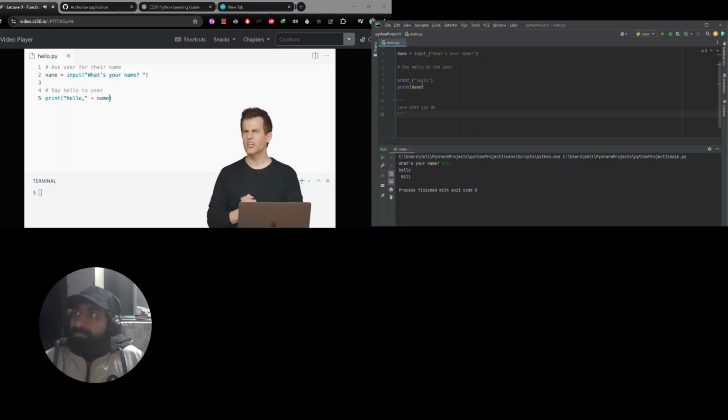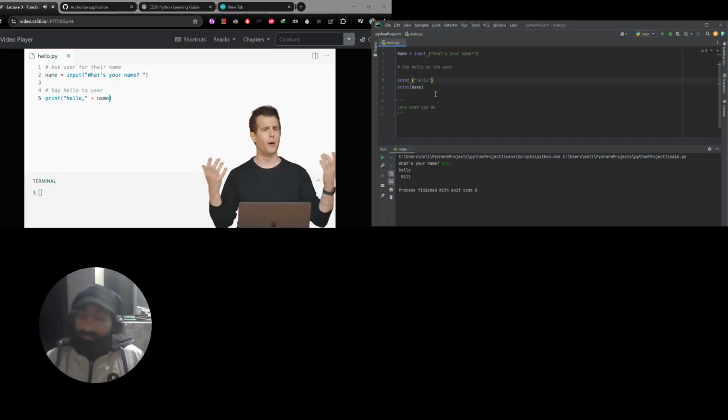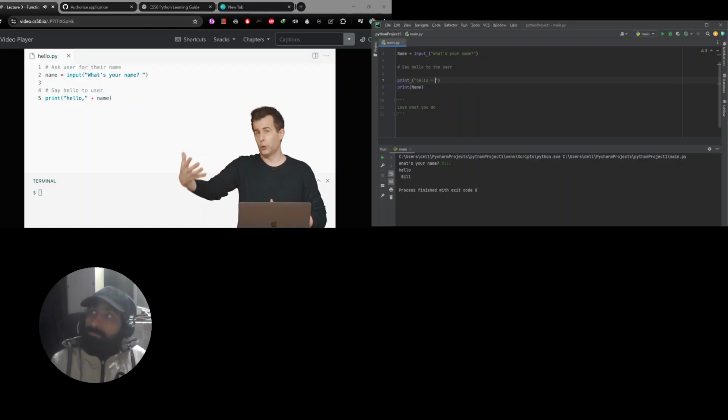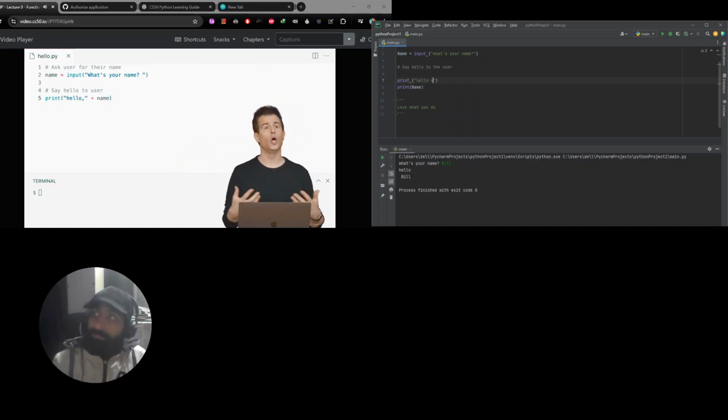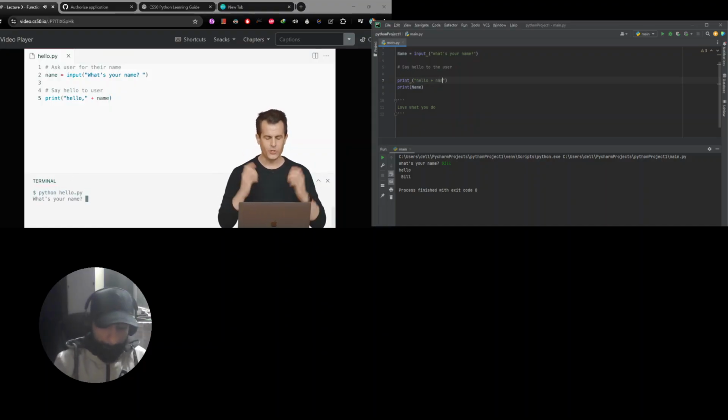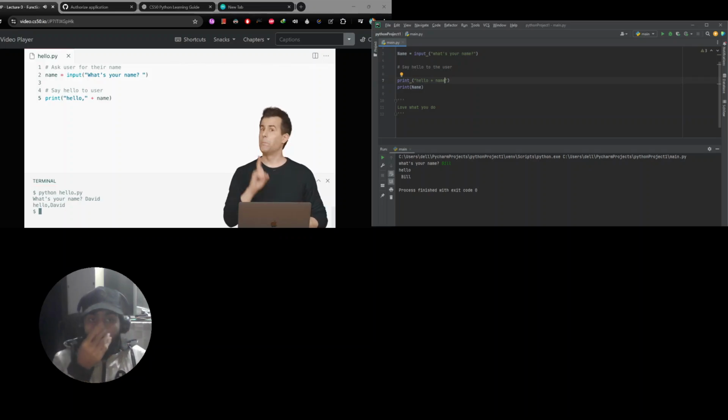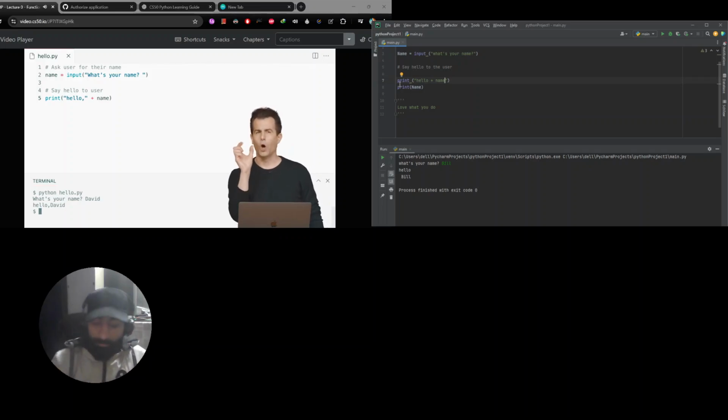So I'm using plus in kind of an interesting way. This is not addition per se. I'm not adding numbers, obviously. But I do kind of want to add the person's name to the string of text, hello, comma. Well, let me go now down to my terminal window and run python of hello.py again. Enter. What's your name? I'm going to type in David. Enter. OK, it's better. It's better, but there's a minor bug, albeit aesthetic here.